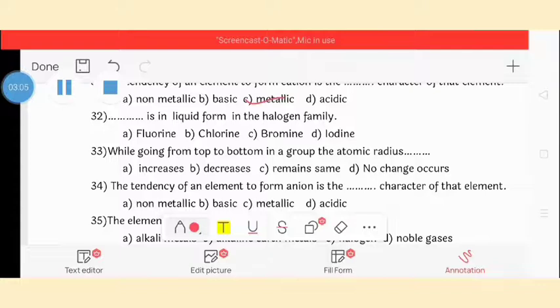Dash is a liquid form in the halogen family. So bromine is the element which is in liquid form in the halogen family. While going from top to bottom in a group, the atomic radius dash. While going top to bottom in a group, the atomic radius increases. The option A is correct.